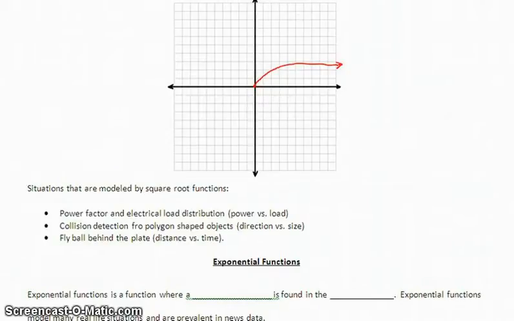Now, square root functions, that's what we're on, are used in the power factor for electrical load distribution, the power versus the load, collision detection, direction versus size, and a fly ball from behind home plate. Kind of looks like a fly ball if you think of the batter here and how a fly ball acts going off to the outfield.